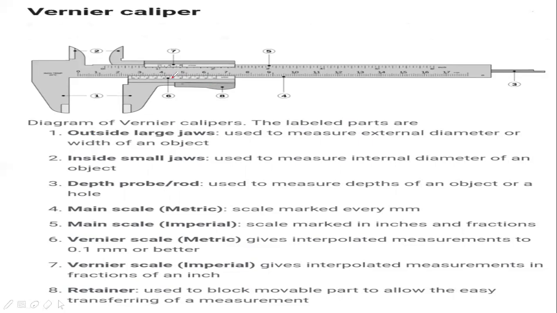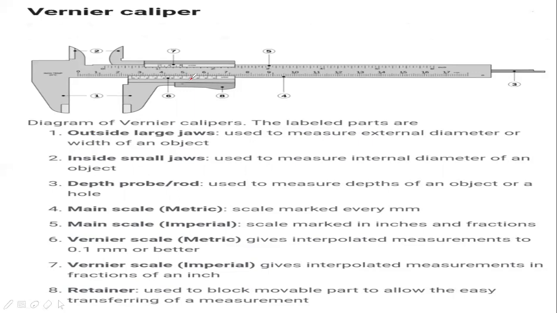Here, this is number 6, vernier scale. It brings precision and accuracy in the measurement, which I already told you. This scale is vernier scale, and this scale is also vernier scale, and it is movable.